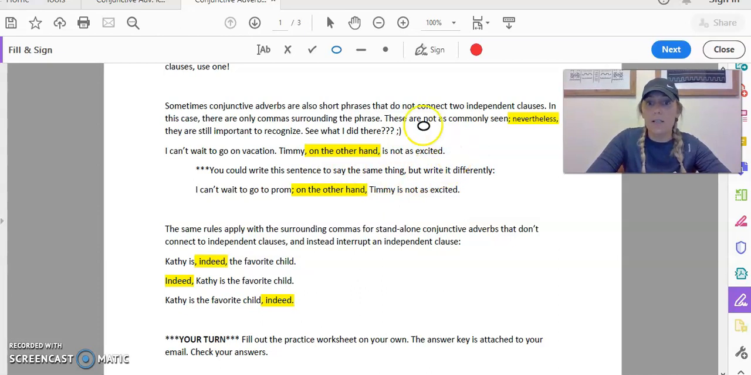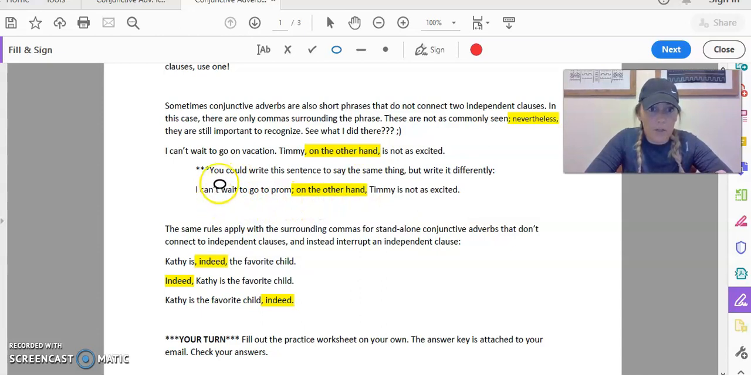This makes perfect sense, and this phrase, on the other hand, is used pretty often when you're writing or speaking. So Timmy, right here, this is not a complete sentence. Neither is not that excited. So you would put commas surrounding that conjunctive adverbial phrase there instead of a semicolon, right?